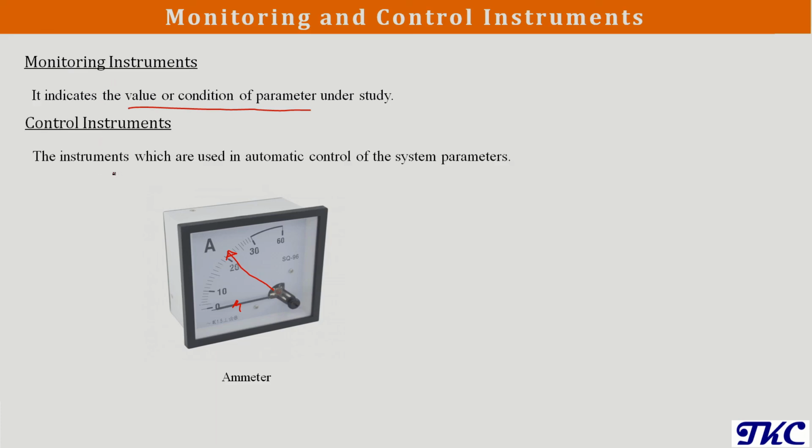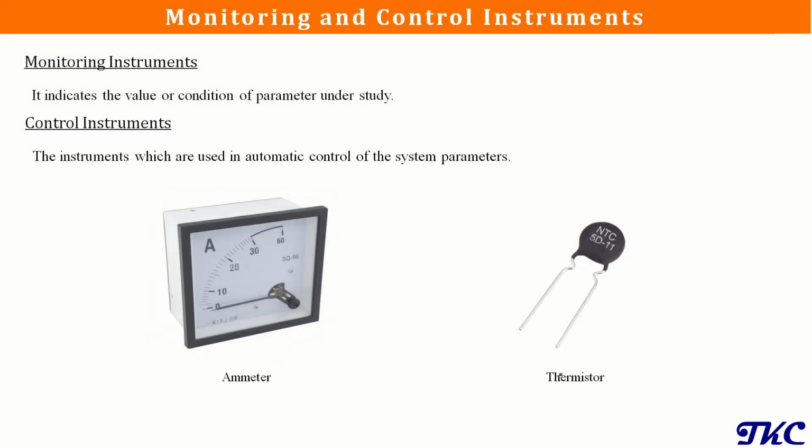Similarly, we can have an instrument that measures the quantity, and that measured quantity we can use for control purposes. Those kinds of instruments are called control instruments. For example, we can find this temperature sensor, that is a thermistor, in an air conditioner, and we know that we can set the temperature in our air conditioner to a certain value. Once that value is reached, the information from this sensor will be sent to the controller, and the controller will switch off the power supply so that our room will be maintained at 20 degrees.